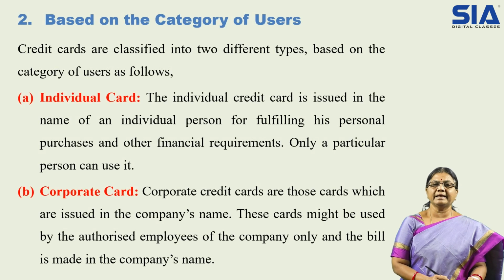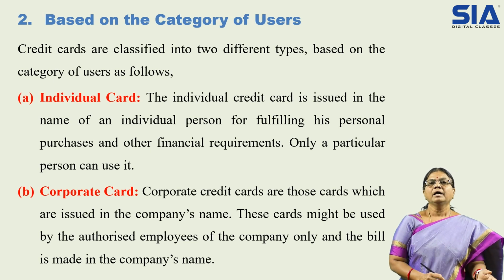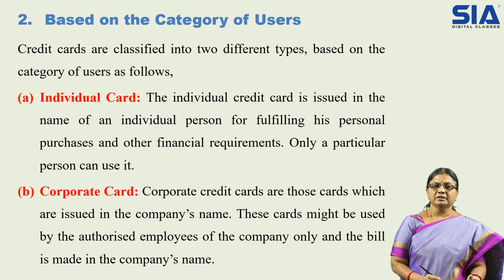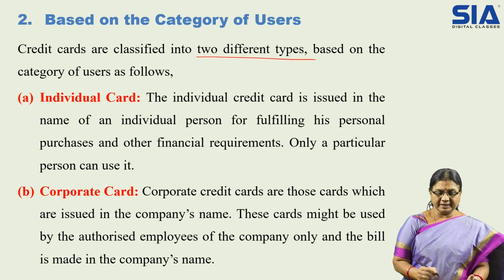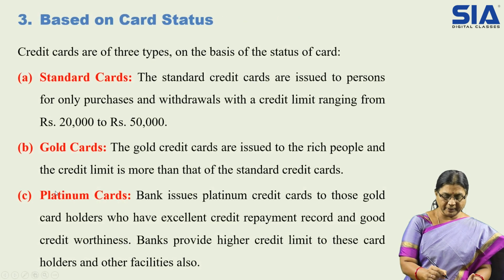Then the second category is about the category of users. The first one is based on geographical location. The second one is based on the category of users. Under users we will find different categories, so let us understand them one by one. Credit cards are classified into two different types by category of users: one is individual cards, and the other is corporate cards.